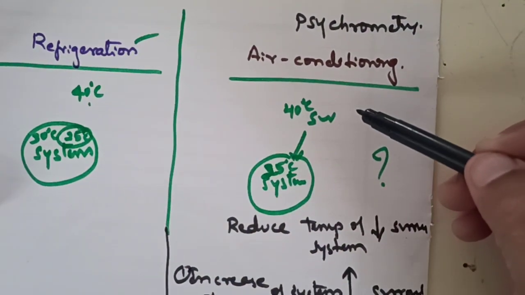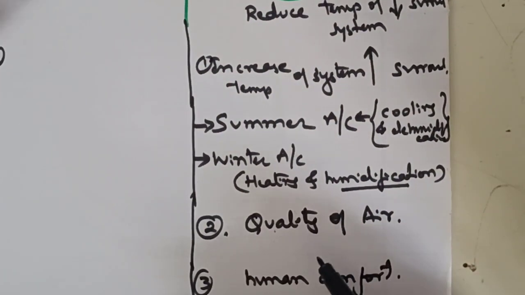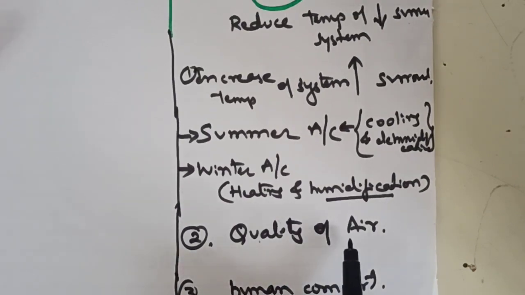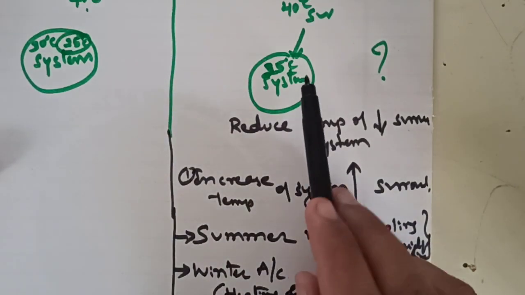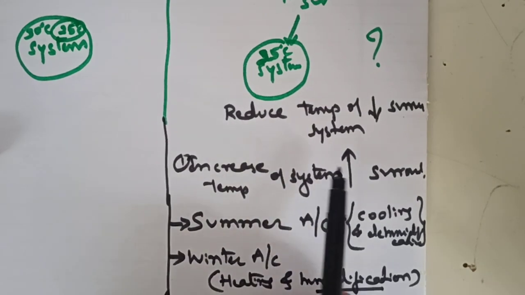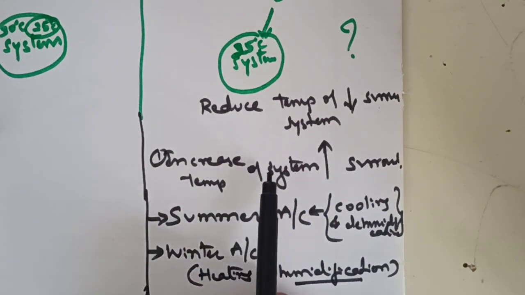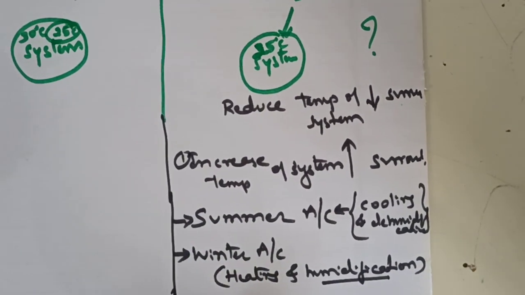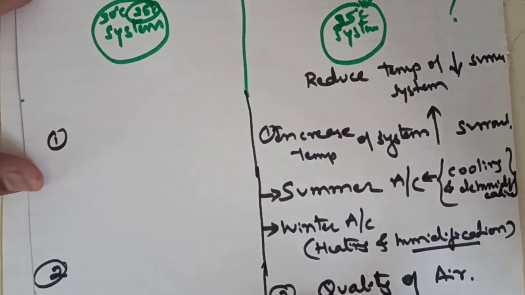But in air conditioning there is no chance of such situations. That is human comfort. The quality of the air is also controlled. And in air conditioning we can maintain the temperature of the system below the surrounding, as well as increase the temperature of the system above the surrounding. So this is the difference between refrigeration and air conditioning.